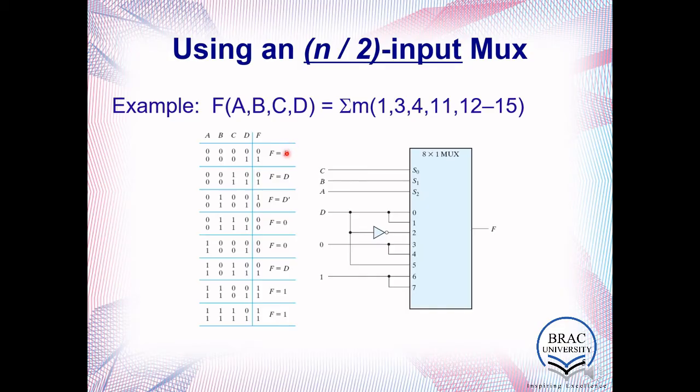Connect 0 to D, 1 to D prime, and so on, up to 6 and 7 connected to 1. So connect all of them. If you connect it this way, then this 8 to 1 multiplexer will give you the output for this function, and it will be high for these values of the sum of products.